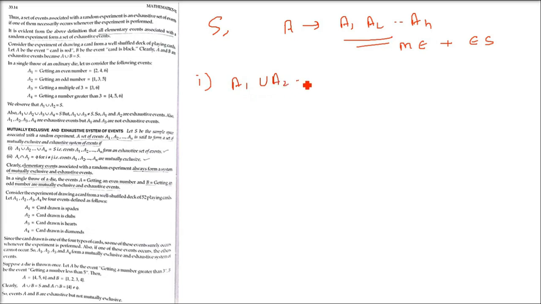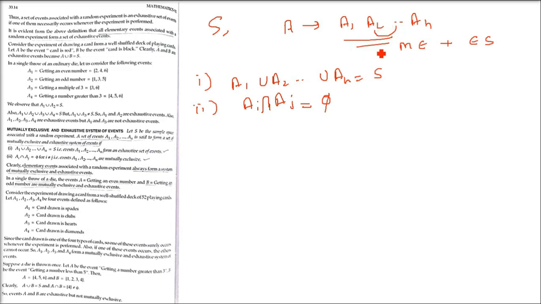First is A1 union A2 till AN. All the events, if you take the union, it has to be the sample space, which we already know. That is the first condition, for an exhaustive system. The second is, if we take the intersection of any two of these sets which you are taking in the union, the intersection should be phi.